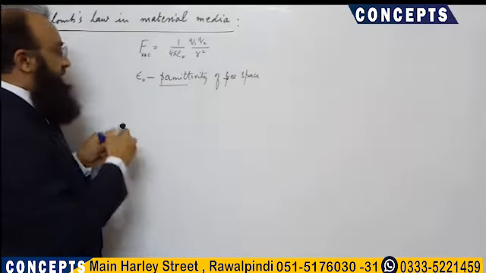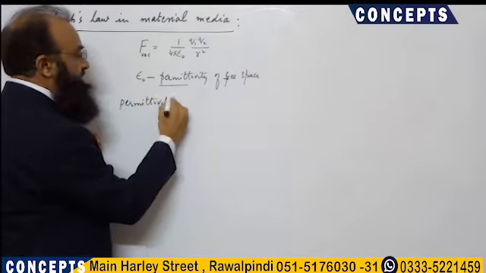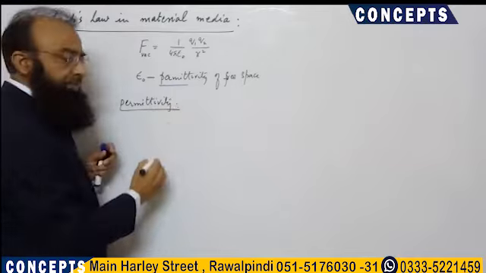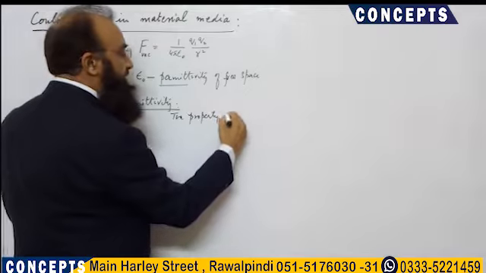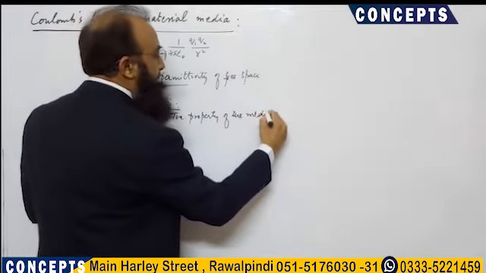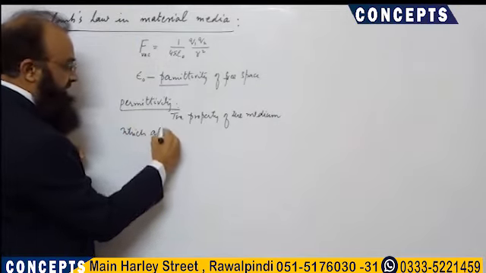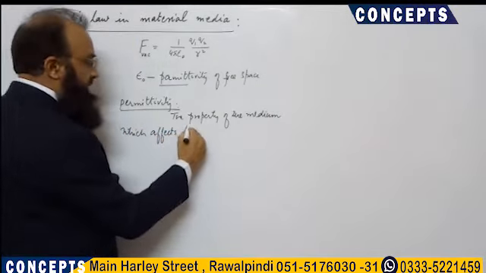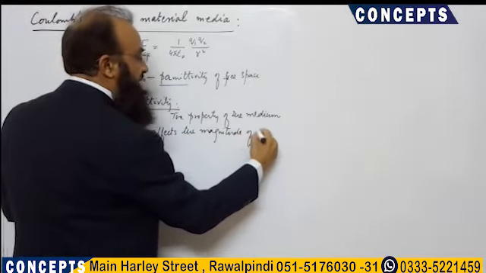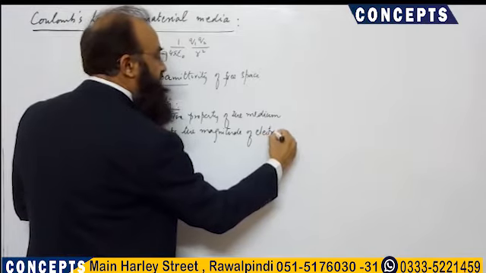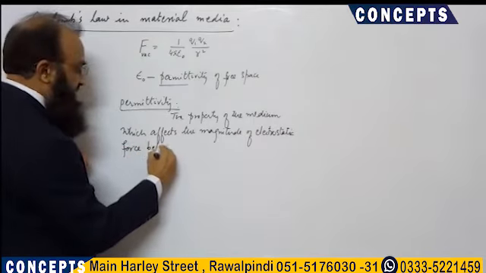So I define permittivity, the property of the medium, as the property of the medium which affects the magnitude of the electrostatic force between the charges.